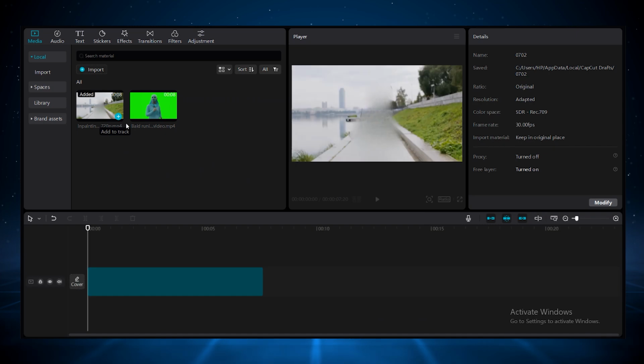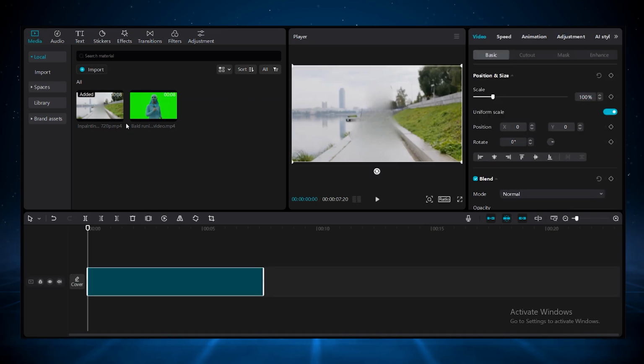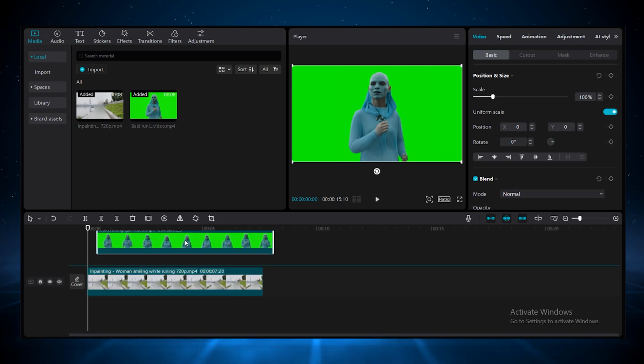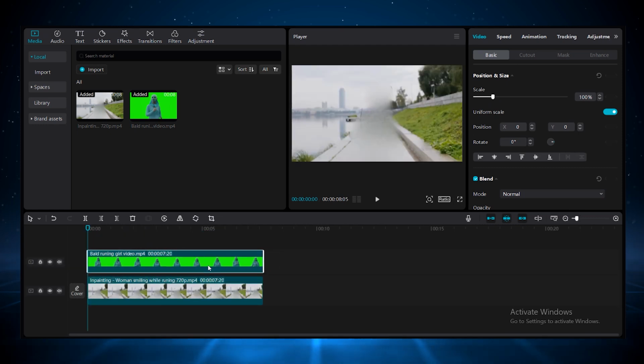Simply import your inpainted file and Viggle AI file. Yeah, I've already imported both of them. Now just import your inpainted file in the timeline first, and then your Viggle AI video file, and just drag your green screen video on top of our inpainted video.